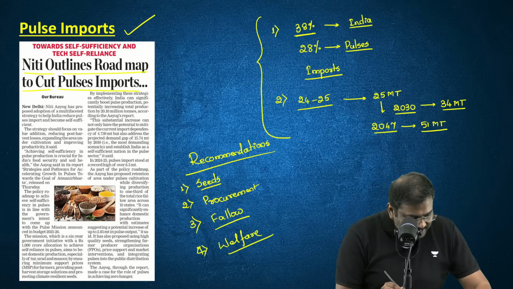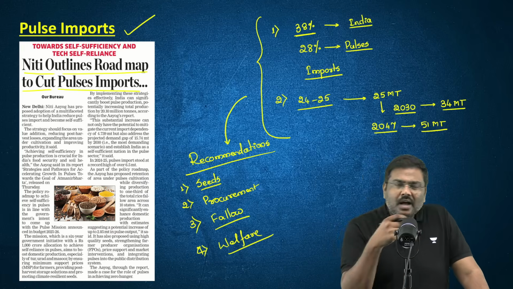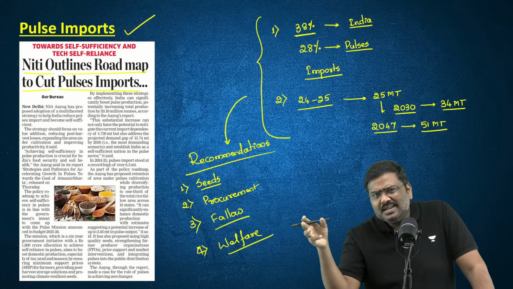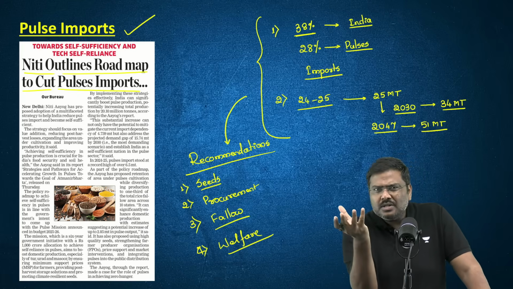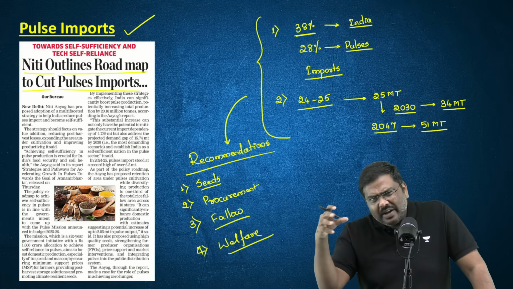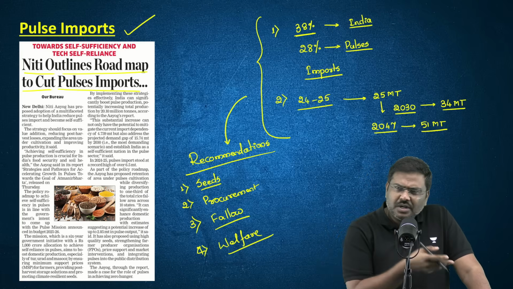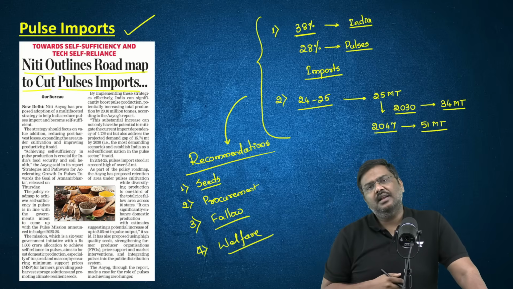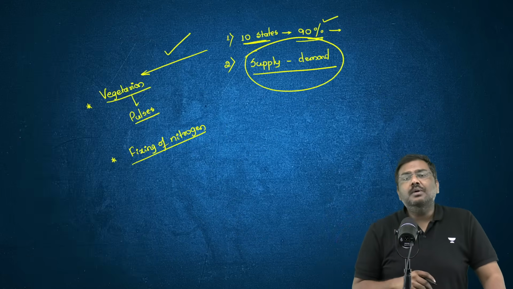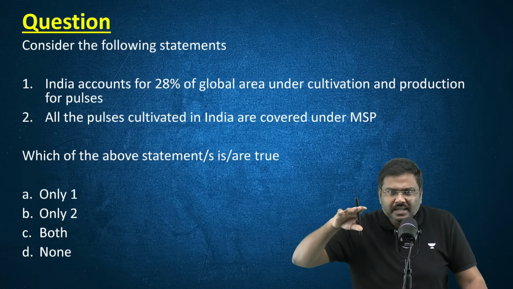So have a look at this. These are some of the recommendations provided by Niti Aayog, basically promoting production, supply, as well as consumption. And in terms of supply, I've not mentioned it, but please understand, there is a lot of wastage at the post harvest stage. There is a recommendation to reduce the post harvest wastage as well. So a host of recommendations have been provided by Niti Aayog in order to promote the production as well as the consumption of pulses, so that import dependence will go down.